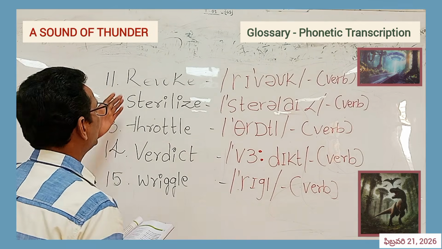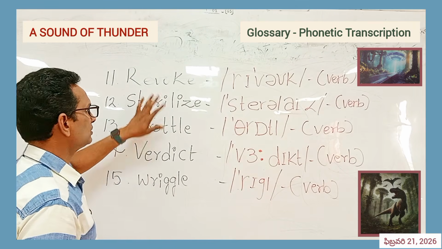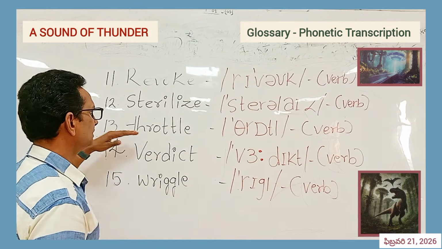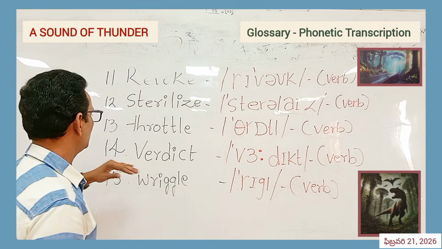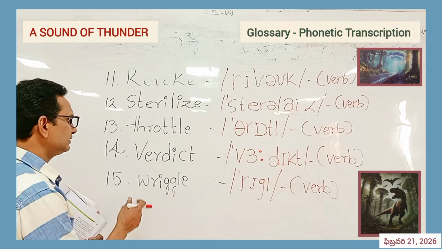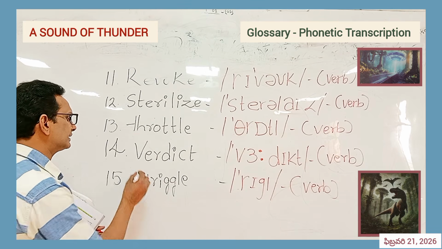Number 11, revoke. Our pronunciation is revoke. 12, sterilize. 13, throttle. 14, verdict. 15, wriggle. Of course, W is silent.